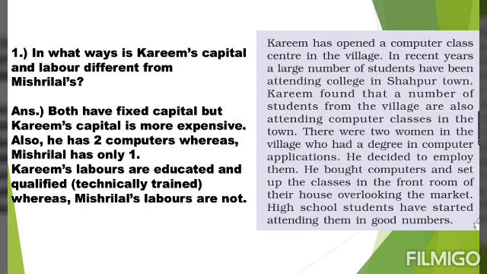The next part of the question is that we also have to compare the labor that they have employed. So Kareem's laborers are educated and qualified, as it is given in the case study that he employed 2 women in the village who had degree in computer applications, whereas Mishri Lal's laborers are not qualified, they are not skilled. Also at times Mishri Lal doesn't employ laborers.